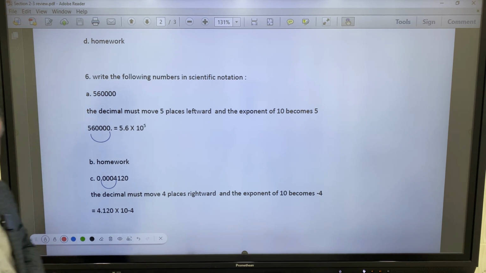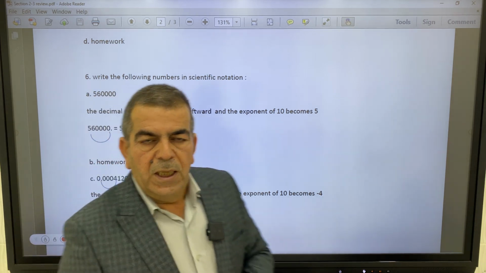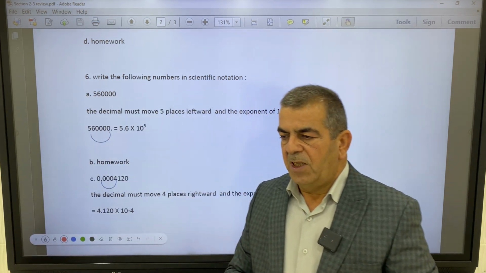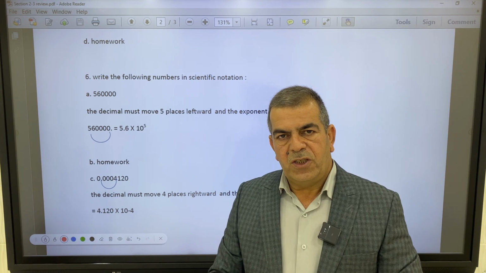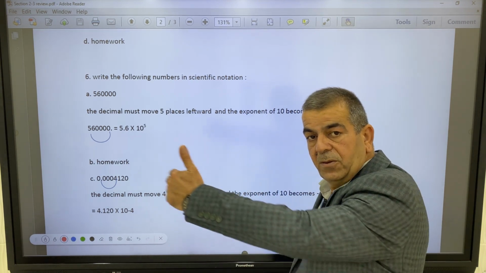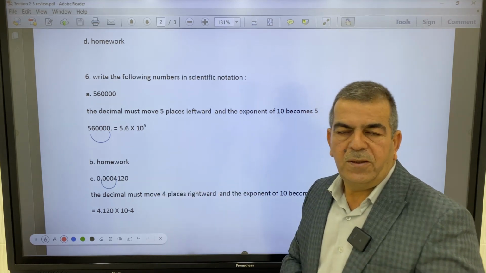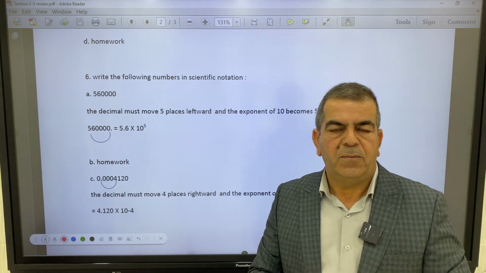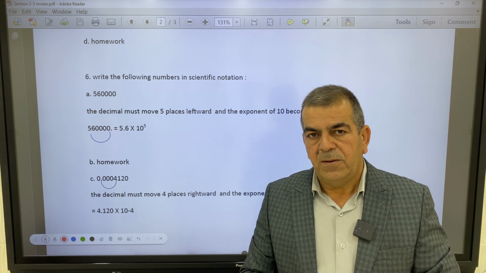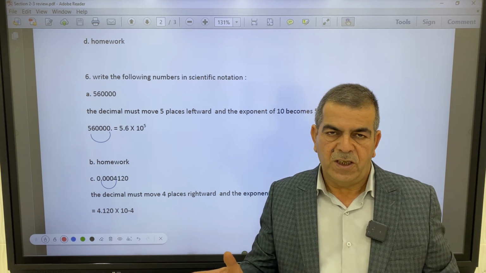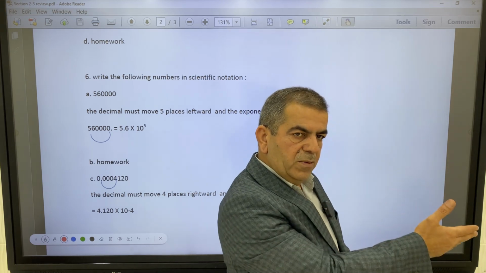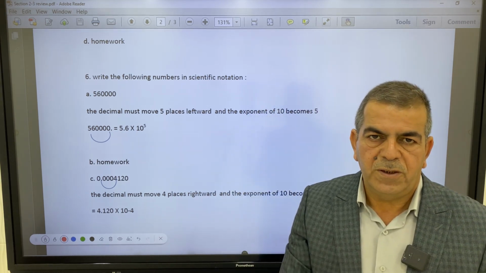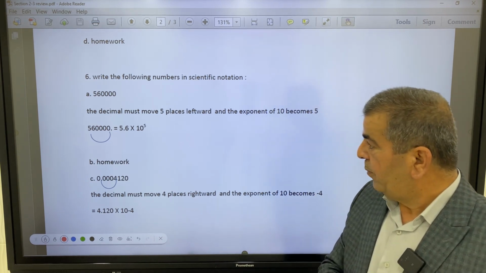How can we convert a number to scientific notation? If the number has many digits to the left of the decimal point, of course the exponent will be positive. If there are non-zero digits to the right of the decimal point, of course the exponent will be negative. Let's see how.